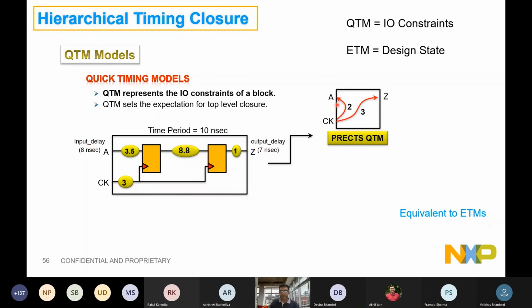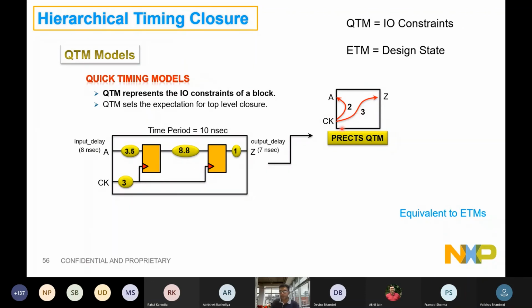So my QTM will assume not this 3, because if my time period is 10 and the input delay is 8, I need to optimize this logic into 2. Only then will my setup be met. This plus this should be equal to 10. So assuming I can optimize within this 2 ns, I will tell the rest of the world not to worry, I'll make it in 2. Similarly, my output delay is 7, so I will ensure this delay is not more than 3. Don't go by the current values because the designs are not yet done and are immature. Right now, let me plan it for 2 and 3. I will release this model.